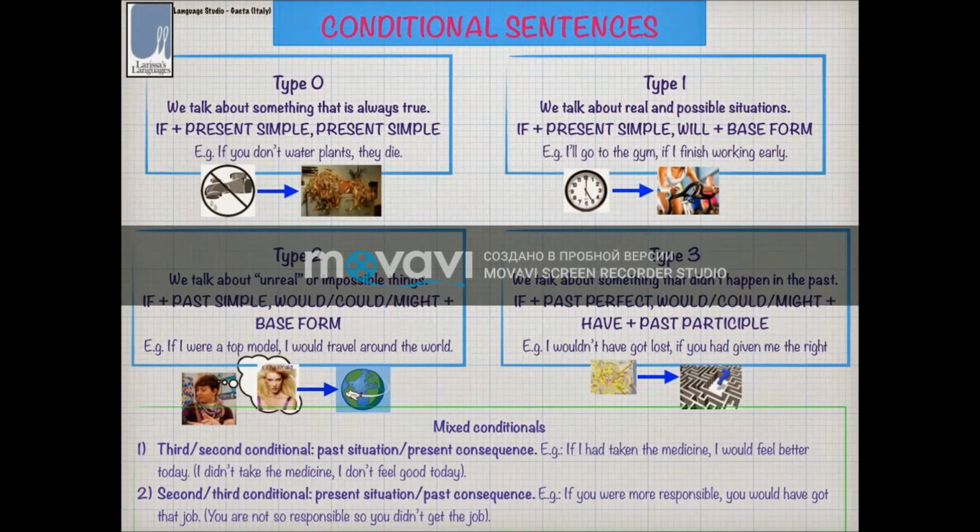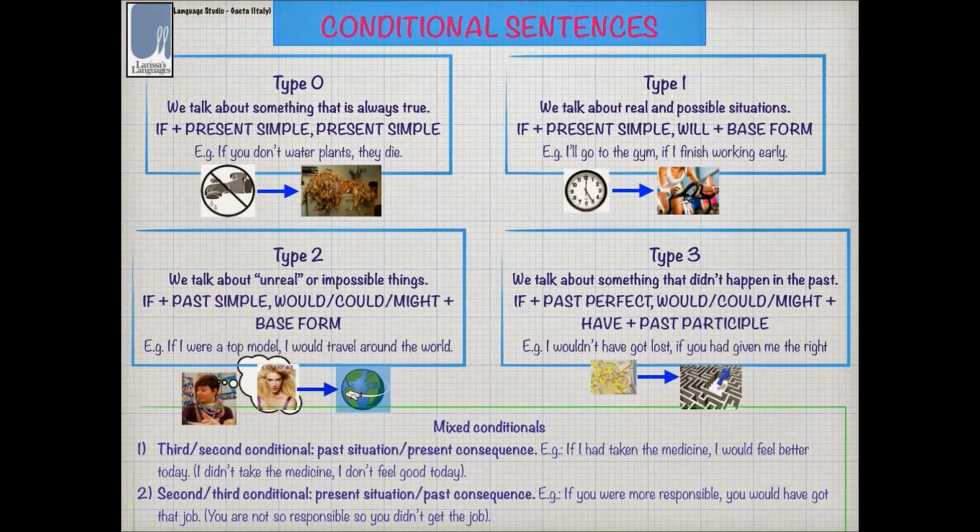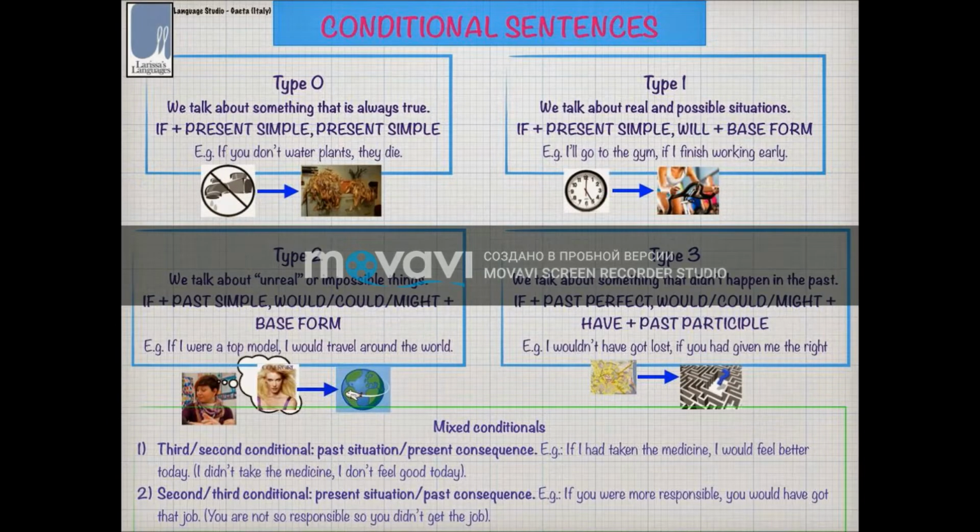As you can see from this picture, there are 4 types of conditional sentences. The first one is zero conditional. We use this sentence when we talk about something that is always true. After if, we use present simple, and in the second part, we use present simple as well. For example, if you don't water plants, they die.